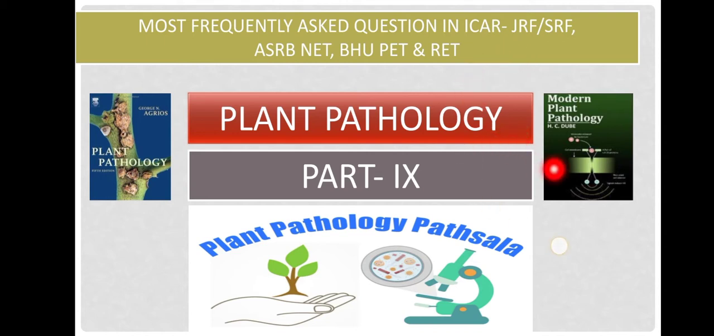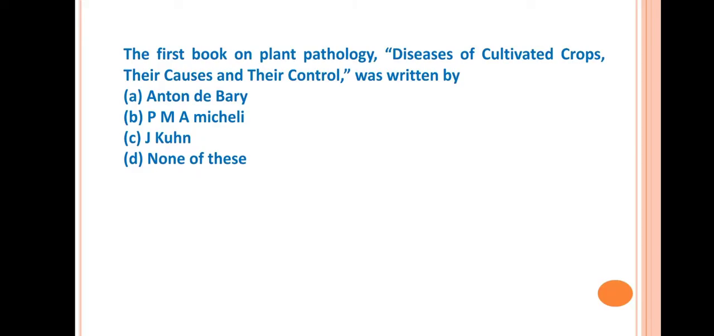So let's start the questions. First question: the first book on plant pathology, that is "Diseases of Cultivated Crops, Their Causes and Their Control," was written by? Answer is C, Julius Kuhn. He was the first author who wrote a book on plant pathology, and this is the title of the book.